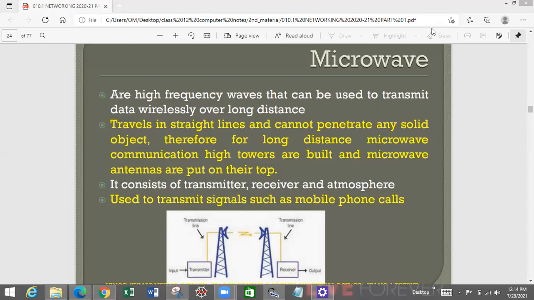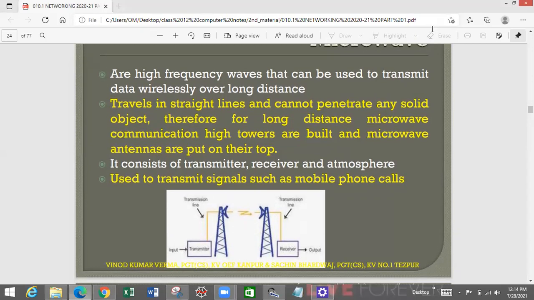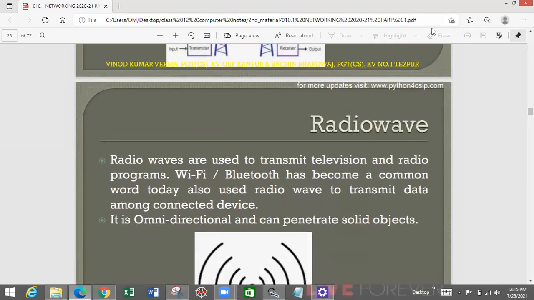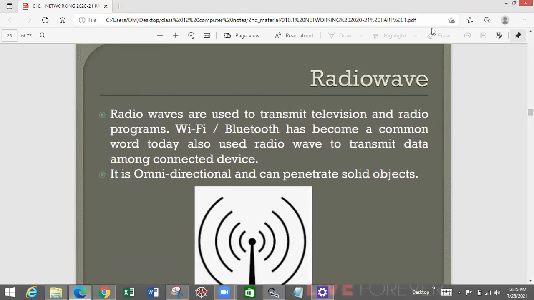Where do we utilize it in real life? We may use it for mobile phone communication. For mobile phone calls, we can use these microwave signals. In this picture, you can see how the arrangement is done. There is a very big tower, and on top of the tower there is an antenna, and in a straight line facing that antenna is the receiver's antenna. Both the transmitter and receiver are at the same height, in the same line of sight, so that microwave will travel in a straight line and take the data with it.